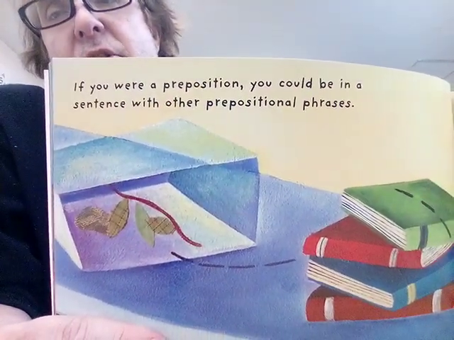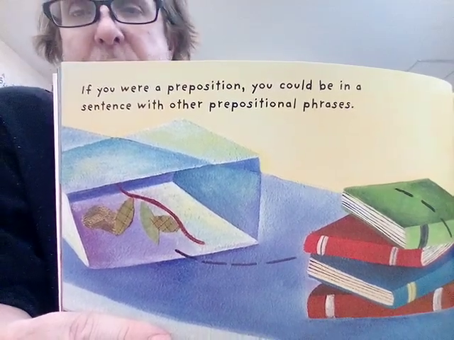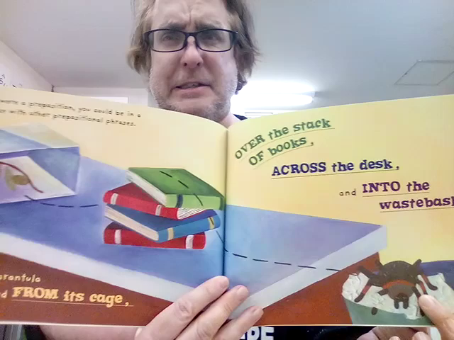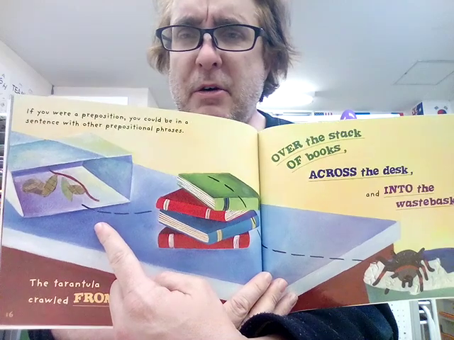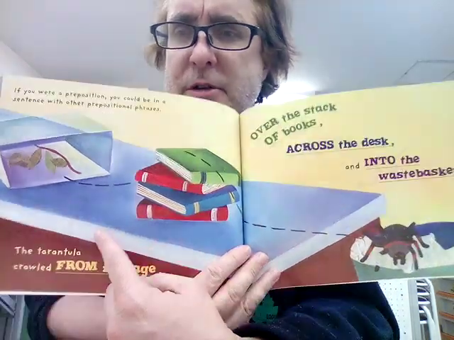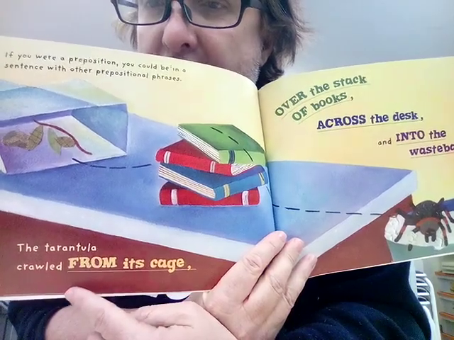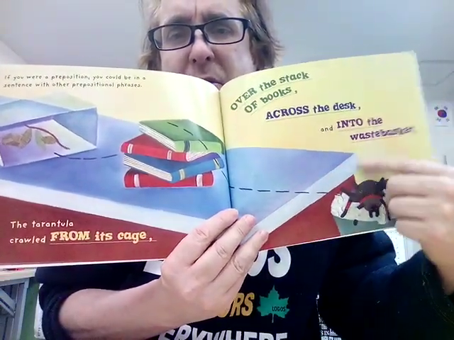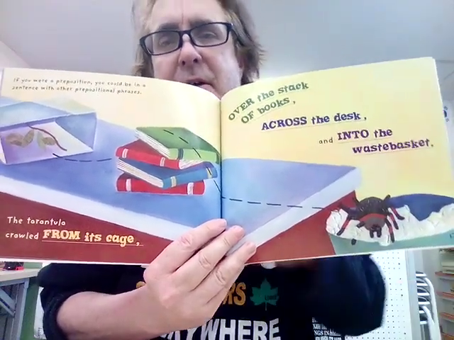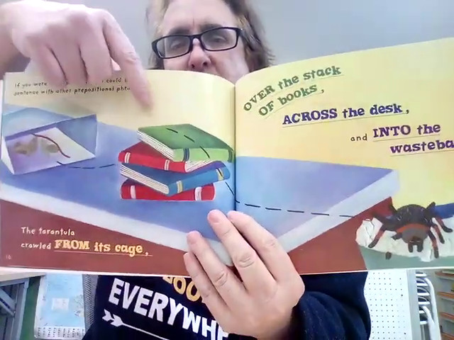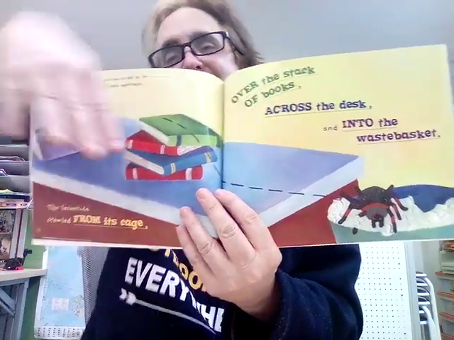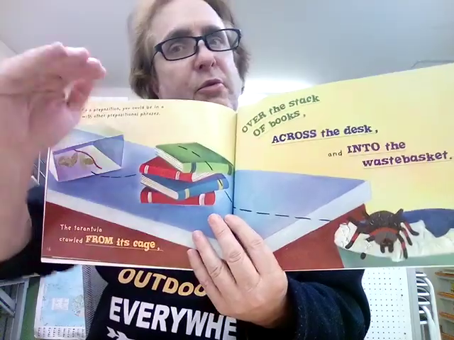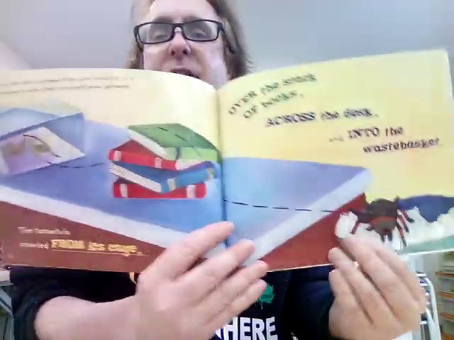If you are a preposition, you could be in a sentence with other prepositional phrases. For example, here, this is about a tarantula. Oh, I don't like tarantulas. How about you? So you can see this is a tarantula cage. It fell over. So where did the tarantula go? Here, the tarantula crawled from its cage over the stack of books, across the table, and into the wastebasket. Here are some modifiers. You could say over the books, but over the stack of books. We know it's more than 2 or 3. It's a stack of books. So that's a great one.